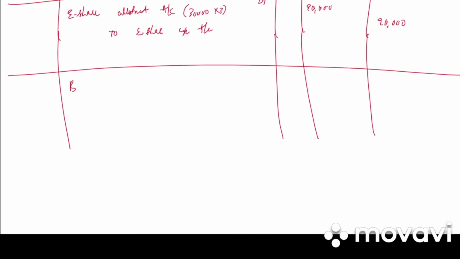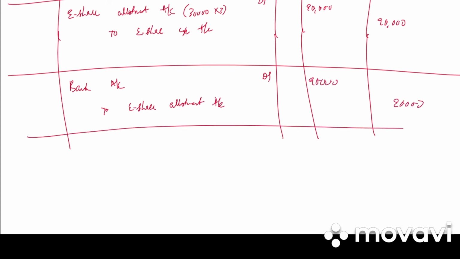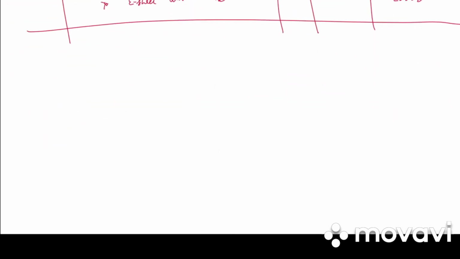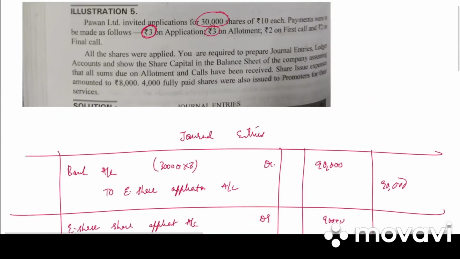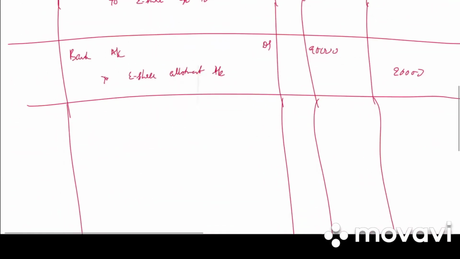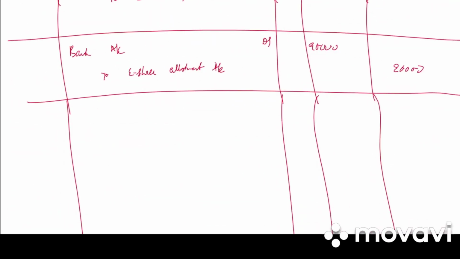Next is allotment money received. So bank account debited to equity share allotment account. Again 90,000 debit, 90,000 credit. Write down the narration. Allotment money received. Next we have first call 2 rupees. So again first call money due.